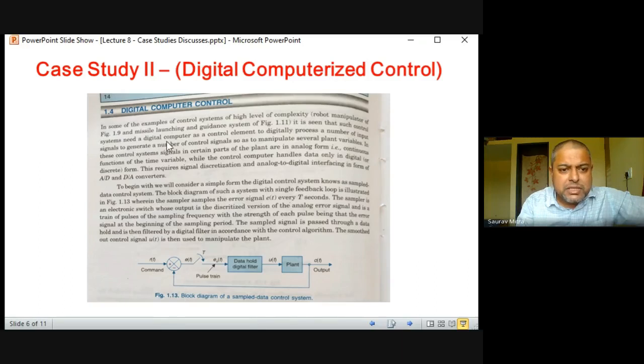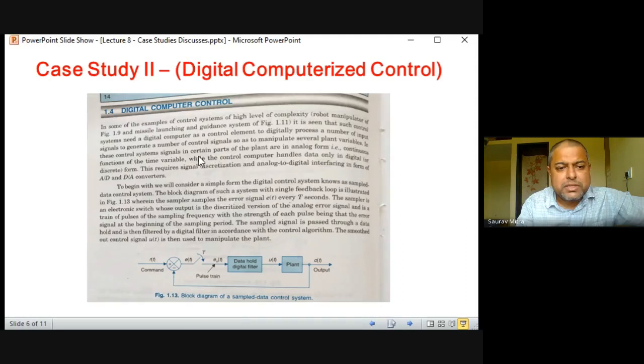Such control systems need a digital controller to process a number of inputs within a small time. A more refined, higher-end decision has to be made, so we use a digital controller.